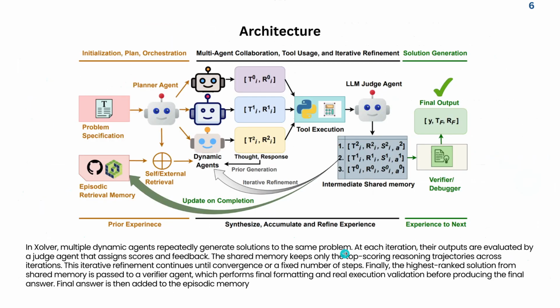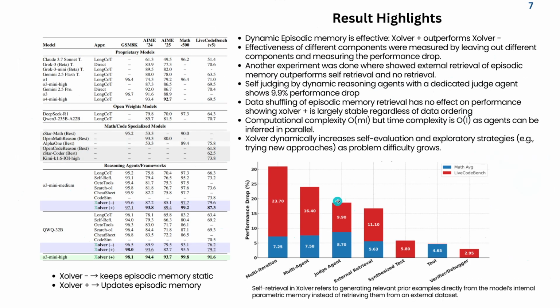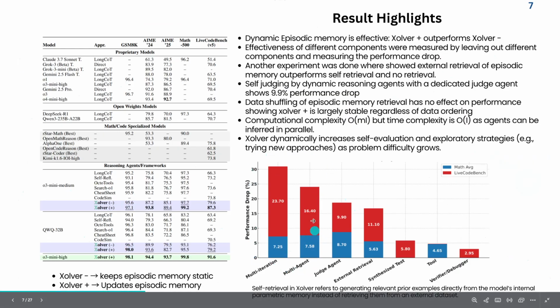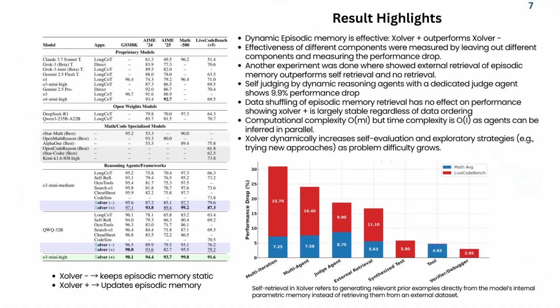And then we have the judge agent, where they removed the judge agent, and instead of another agent judging it, this LLM, this reasoning agent, judges its own response. If we remove the judge agent and introduce self-judgment, then we can see a 9.9% performance drop. So this is a really nice thing that just shows how these three components contribute hugely to the performance increase in Xolver.